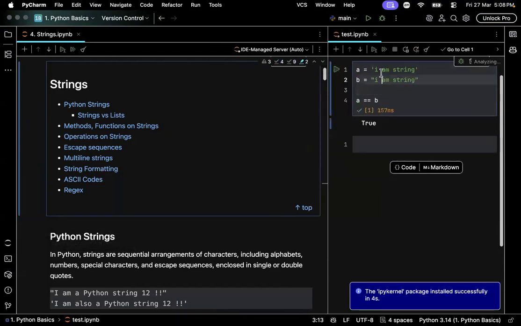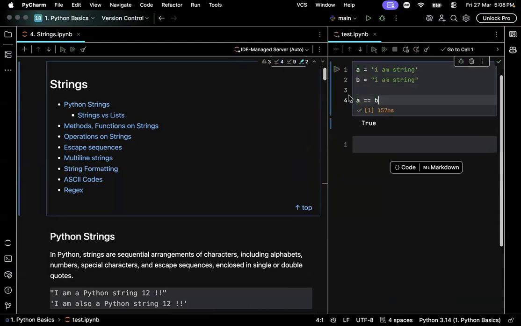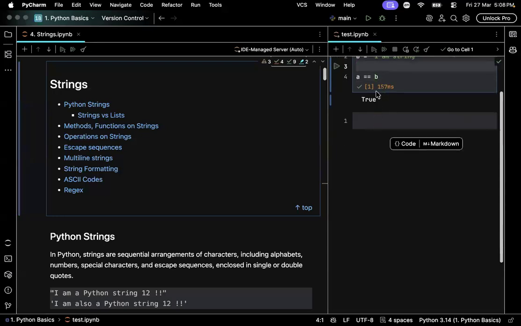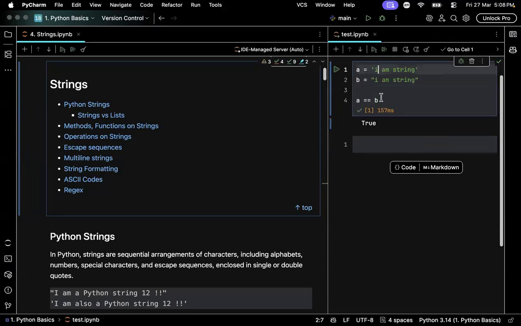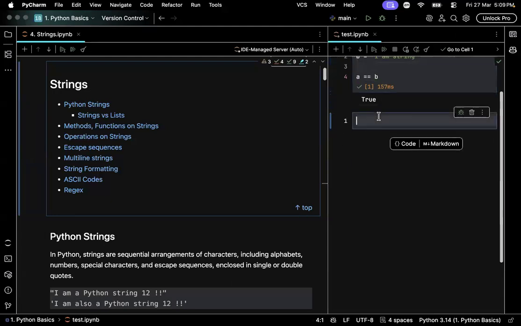See, here I stored the string "I am a string" in single quotes in the variable A and used the same string in double quotes in the variable B, and tried to check whether both of them are the same or not. And the result is True, since Python doesn't care about the type of quotes you use. But you should be careful that you should not start with a single quote and then end with a double quote. This is illegal. Starting and ending quote should be the same. They can either be single or double.